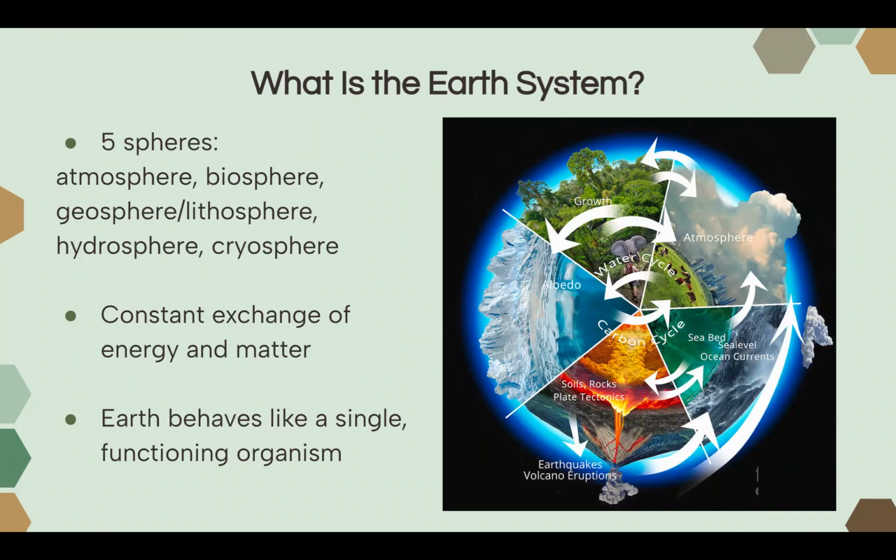So, first, what is the Earth system? Well, remember a system is made up of several parts that work together to create the whole, which is the system. In the case of the Earth system, it is also made up of several parts that work together to create the whole system. For instance, we have the biosphere, which is all the life on Earth, the atmosphere, all the air on Earth, the hydrosphere, all the water on Earth, the geosphere, also called the lithosphere, which is all the land or physical components related to Earth. We also have the cryosphere, which is all the ice on Earth.